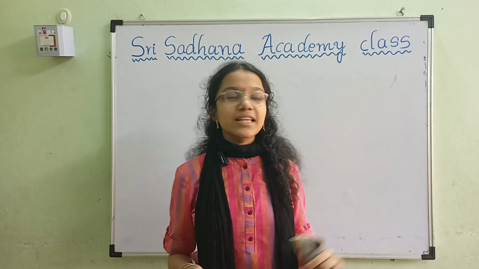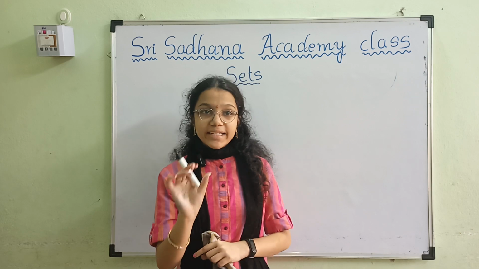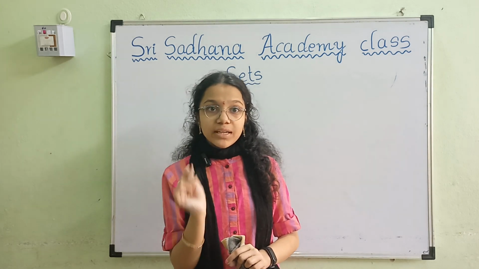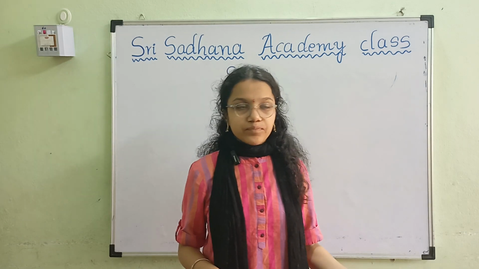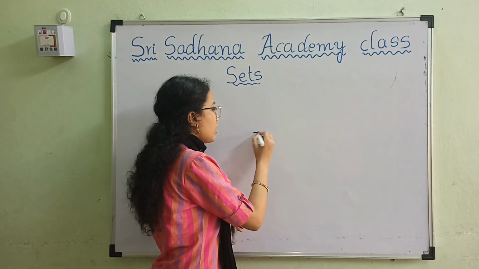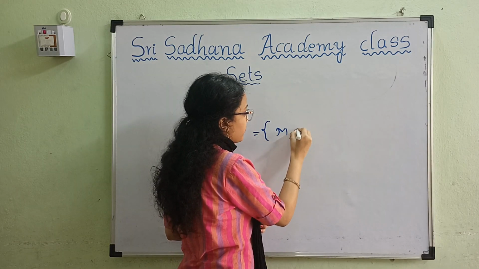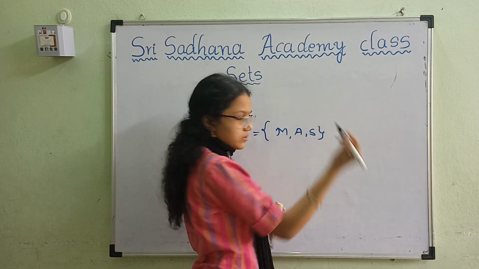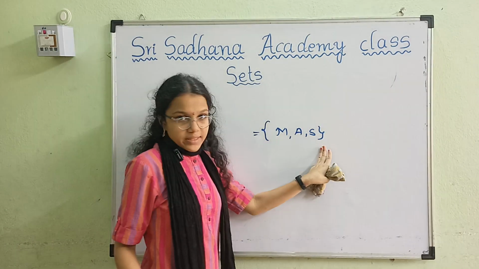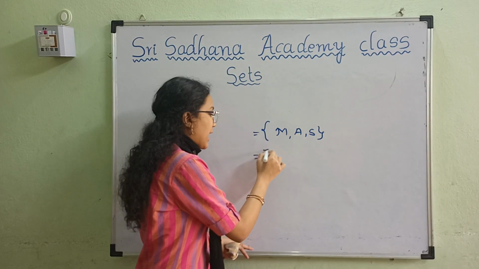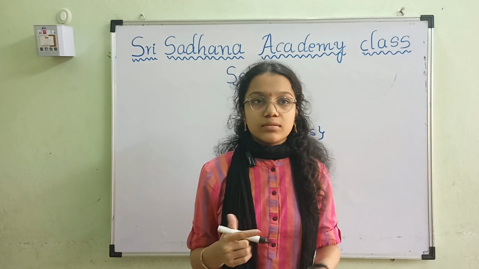The next one is cardinality. What do you mean by cardinality? Cardinal means the count. Cardinality means the number of elements present in the set. As we already know, for example, M, A, S and so on. So in this set we have three elements. So the cardinality of this particular set is 3.